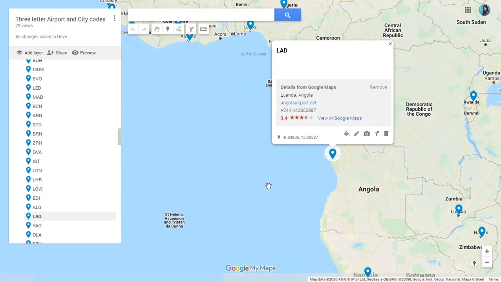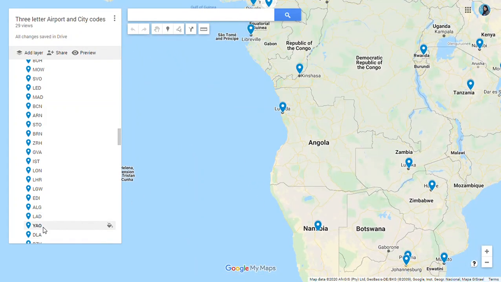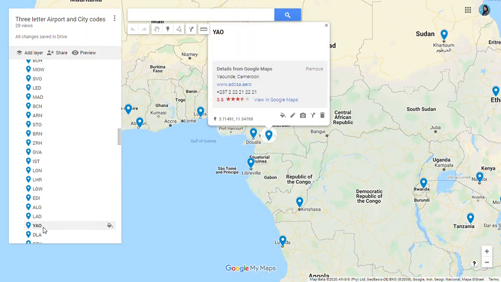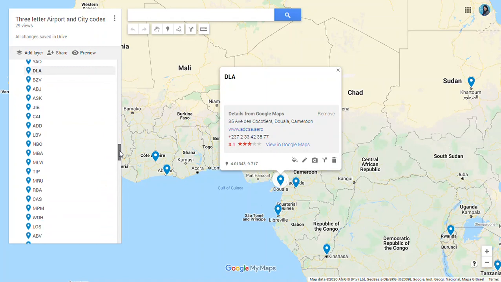You can see the location. Here we have Angola. Luanda, LAD is the code. YAO for Yaoundé in Cameroon. Then we have Douala, also in Cameroon. DLA is the code for Douala.